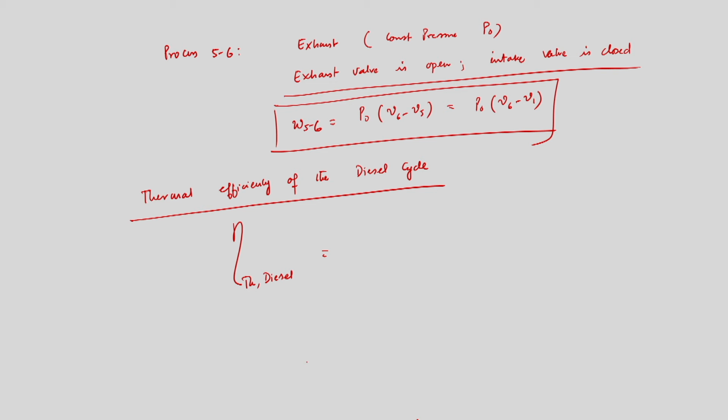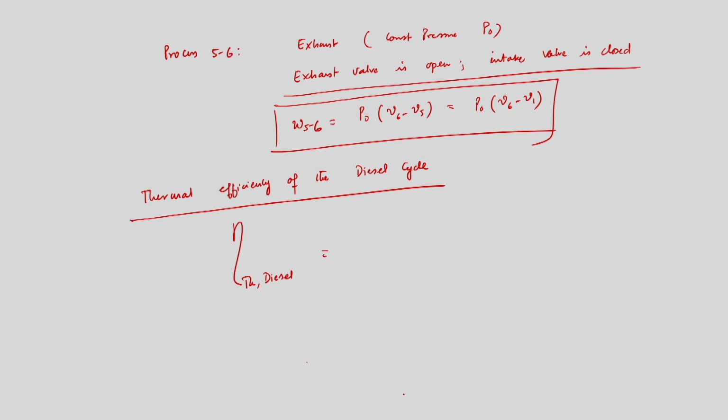So we have the heat input to the system, and what is the net work output? We need to know that, because per stroke we are supplying work to the engine during intake as well as during the exhaust blowdown and the combustion process, and we are getting work output from the engine during the power stroke.